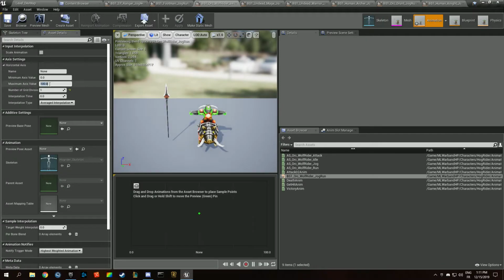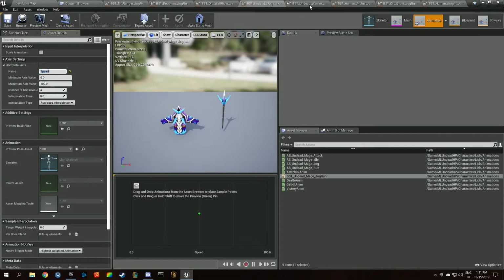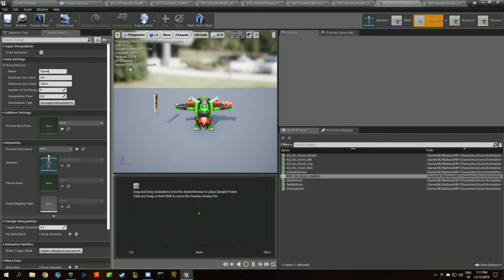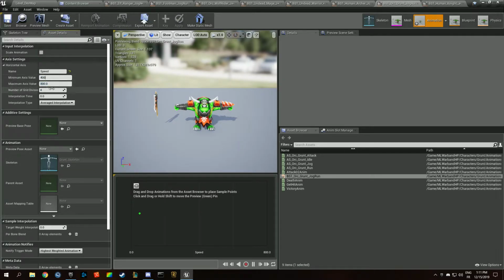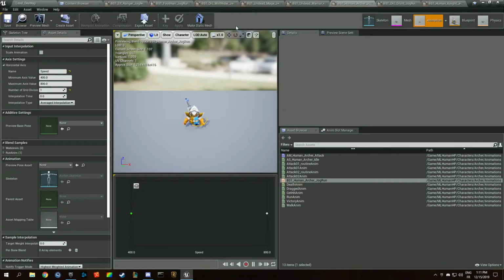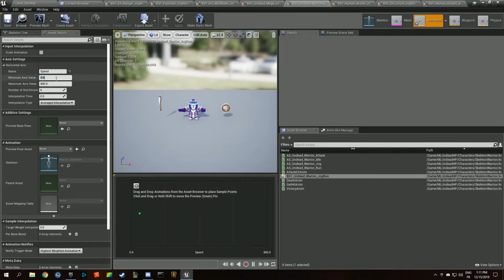We're going to copy speed and paste that here and there and everywhere we need. So that's a little bit boring, but I have no clue how to speed up or automatize that process.